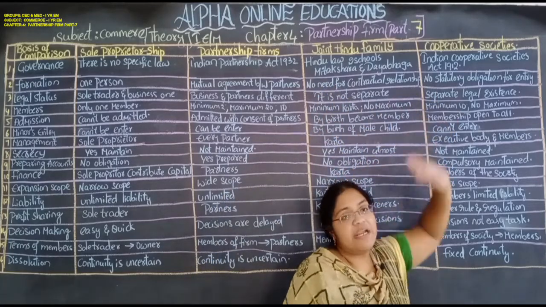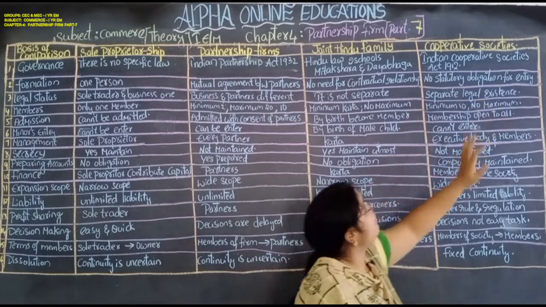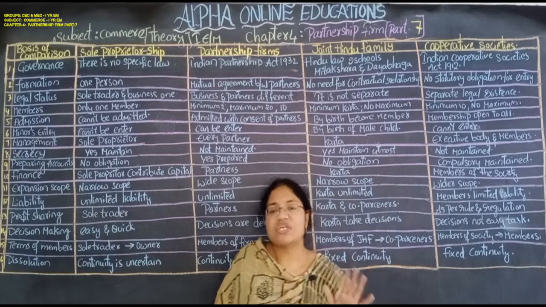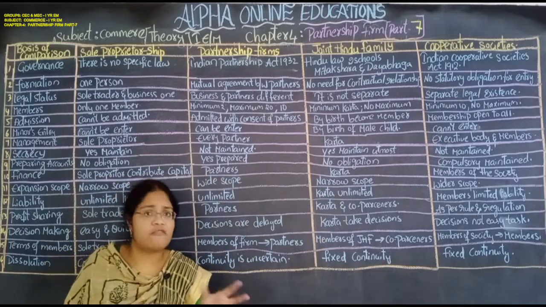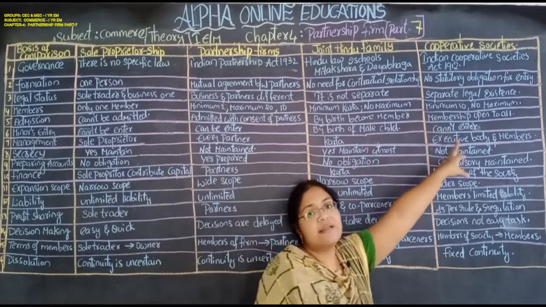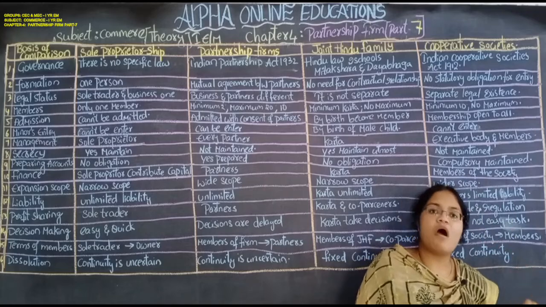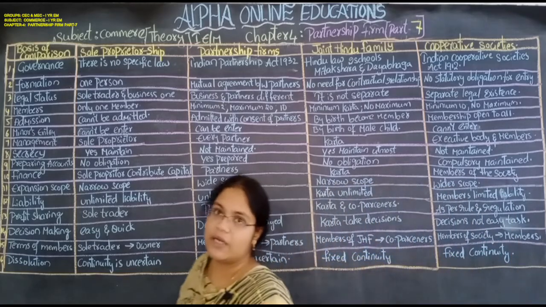Next, cooperative societies: no statutory obligation for entry. There is no statutory obligation, which means any kind of restrictions are not there in cooperative societies. Any person can enter, and any person can go out of the cooperative society at any time. There are no restrictions at all.